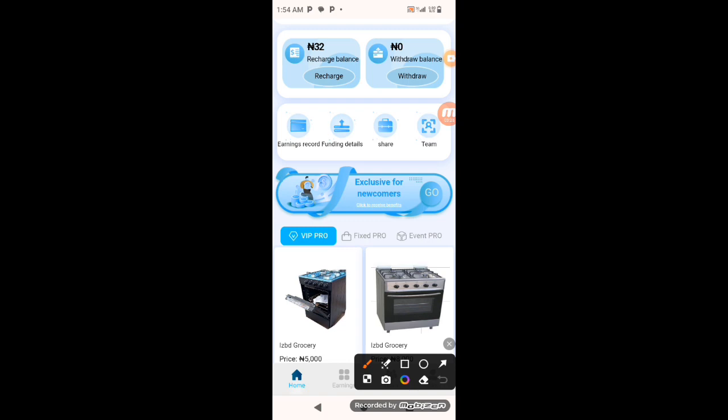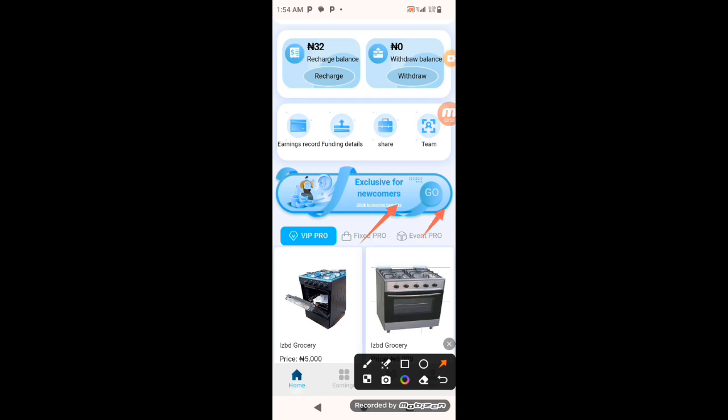Then how does the one called Fish Pro work? Fish Pro runs only for 5 good days, and it pays heavily. You put your money, you won't withdraw every day, but you're going to leave your fund up to 5 days. For instance, if you put in 5K, after 5 days, you withdraw 7,000. So you're withdrawing both your profit and your capital. If you want to reinvest, that is your business, and that is so wonderful. Just put it 5 days, you withdraw it, and you can now reinvest again. That's how this one works.